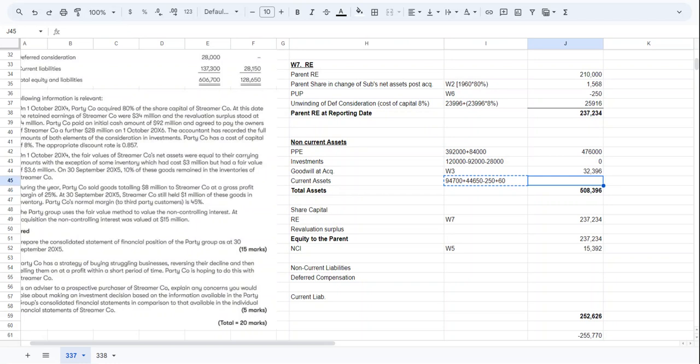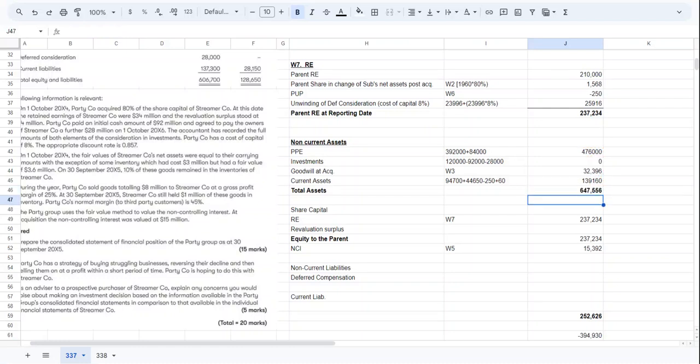So how much is the amount? This will be 646,556. This is the total assets, because we have taken PP&E, investments, goodwill, current assets.